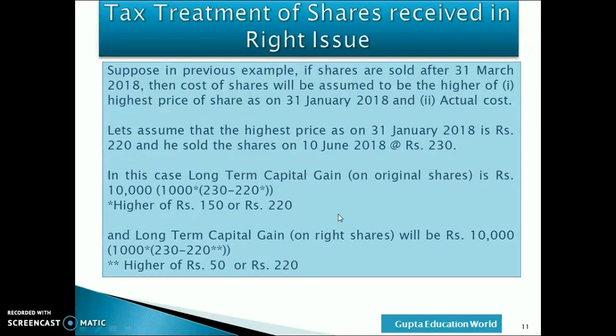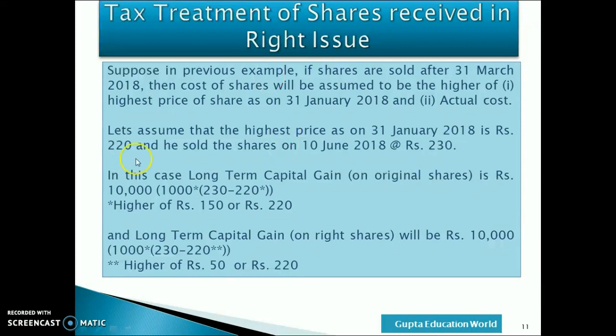Suppose in previous example, if shares are sold after 31st March 2018, then cost of shares will be assumed to be higher of highest price of shares as on 31st January 2018 and the actual cost. Let's assume that the highest price as on 31st January 2018 is Rs 220 and he sold the shares on 10th June 2018 at the rate of Rs 230.